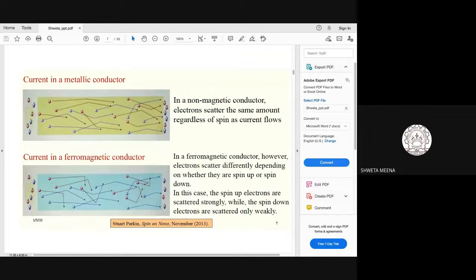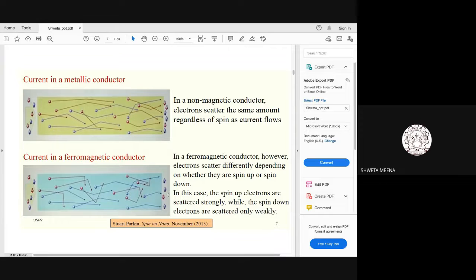So what we say here is, the current, the information which is being transmitted here, is spin polarized. In the earlier case it was not spin polarized, it was just based on the charge of the electron. Here we have manipulated the spin property of our electron, which was being driven by this battery source, and the current which we are getting, the information being transmitted, is spin polarized. That means the current we are getting is due to the spin of the electrons.